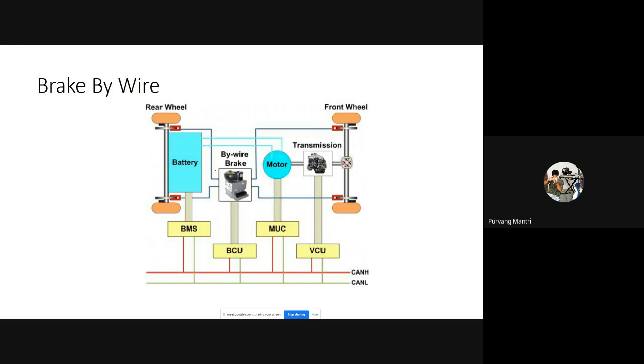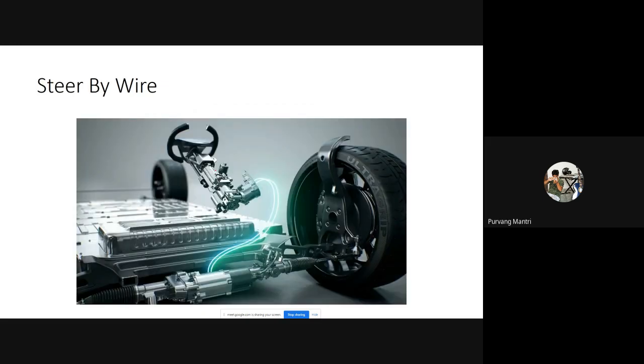Now, brake by wire is not being implemented in current road vehicles, but Audi has improved its brake by wire and has used it in the e-tron SUV, which is going to come in future. Next, we have the steering by wire.